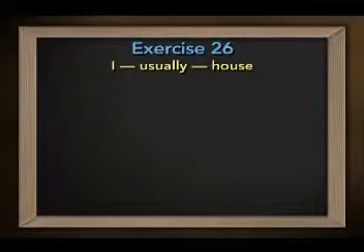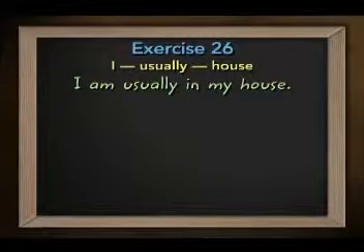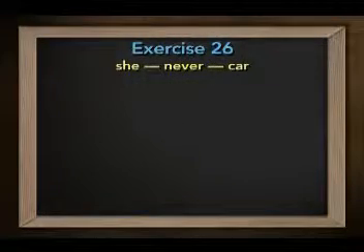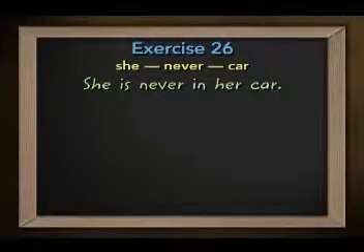And the complete sentence, I am usually in my house. She never car. The sentence, she is never in her car. Okay? Good. Now put your program on pause. Look at the study guide. Continue the exercise and return here afterwards.